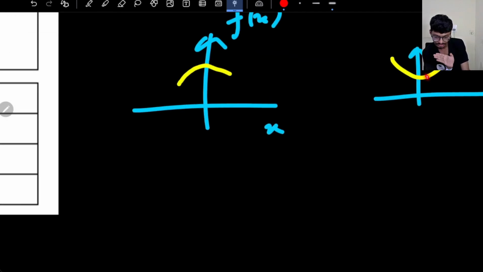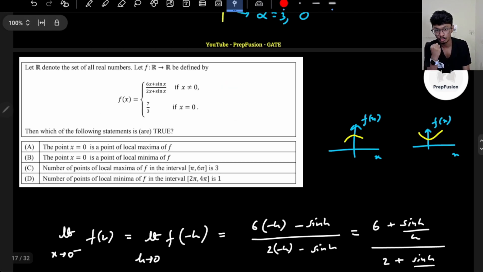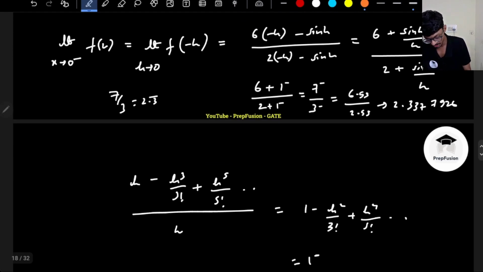So just on the right hand side of x equal to 0 and the left hand side of x equal to 0, the value is somewhat higher. So it is a local minima. x equal to 0 will be a point of local minima. So this first one is correct. What about the next one?